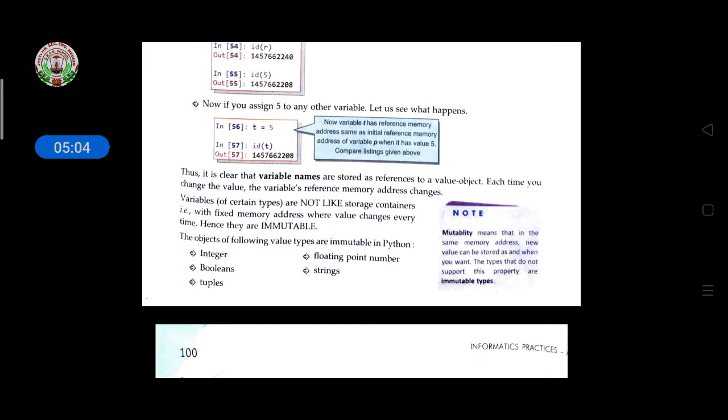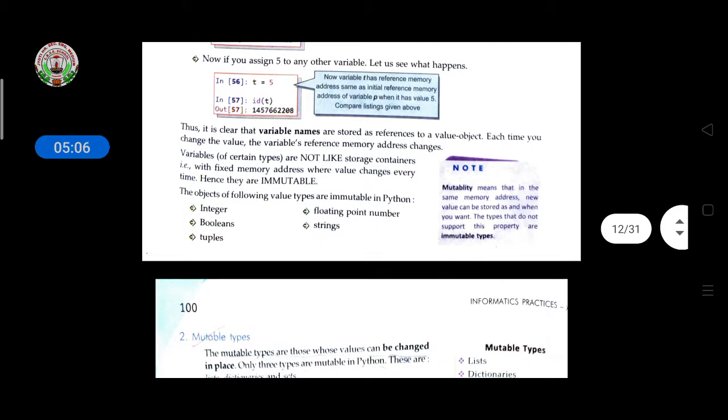Thus, it is clear that variables are stored as references to value objects. Each time you change the value, the variable's reference memory address changes. There is not a single fixed address in the variable. The variable is not stored in a memory container, so one by one its address changes.